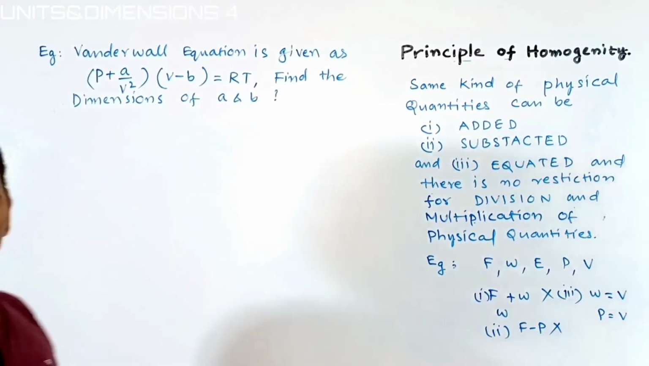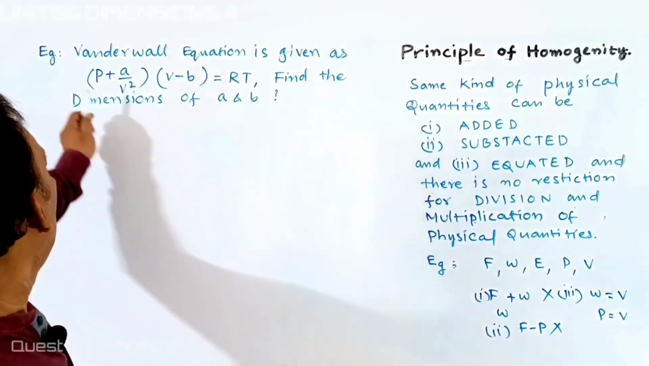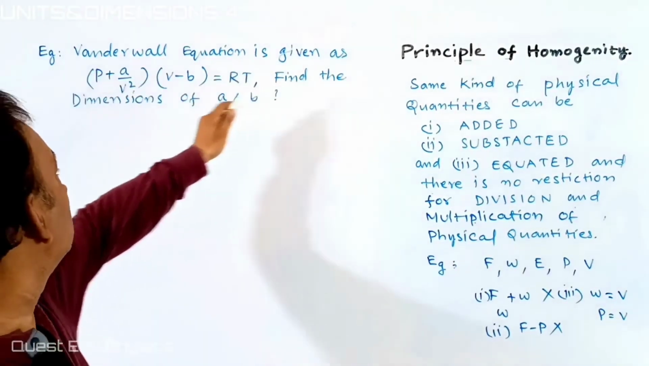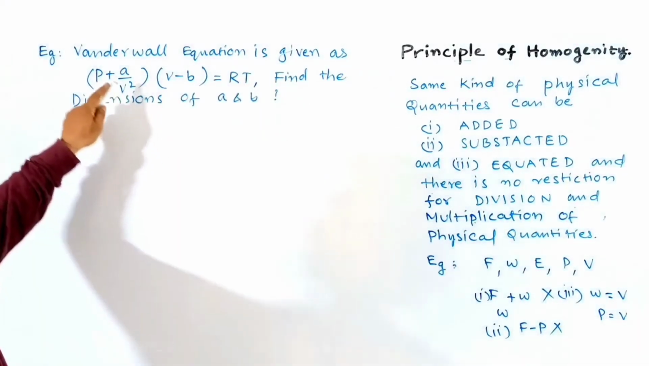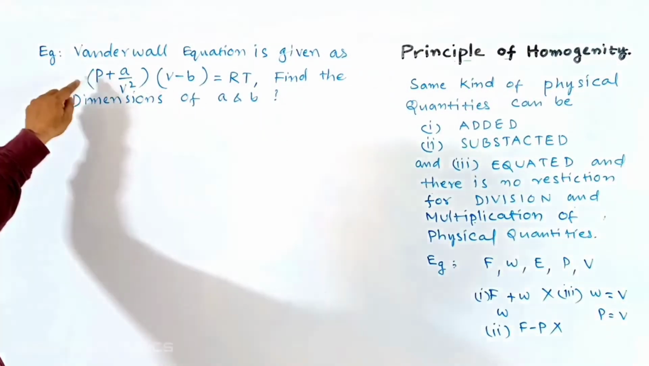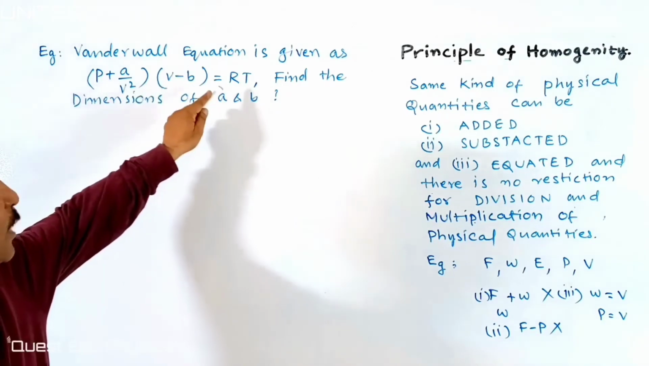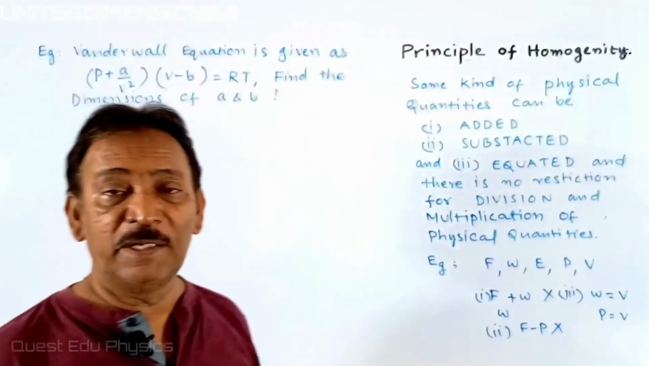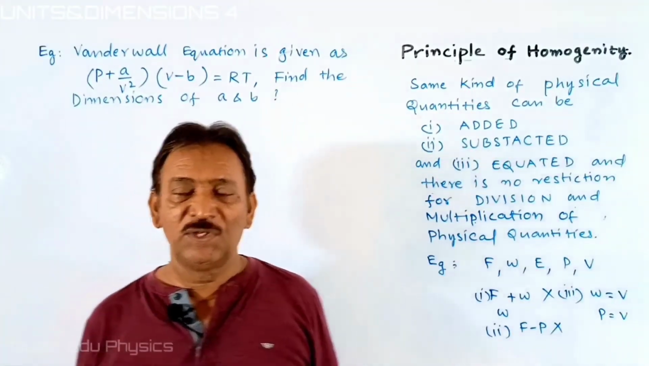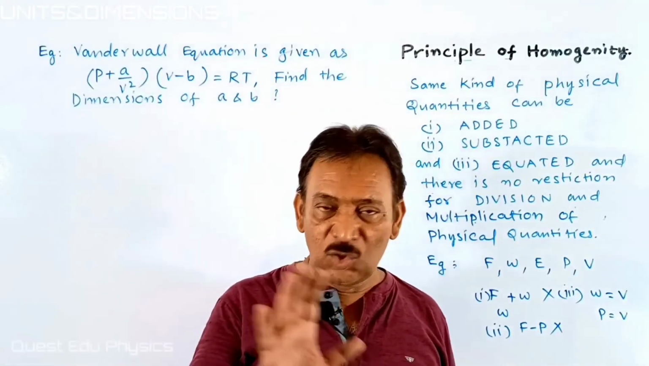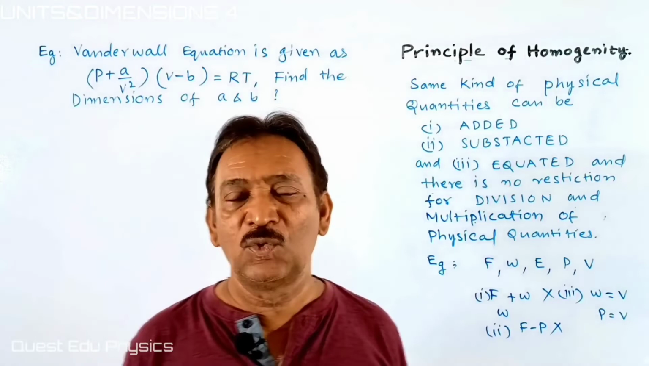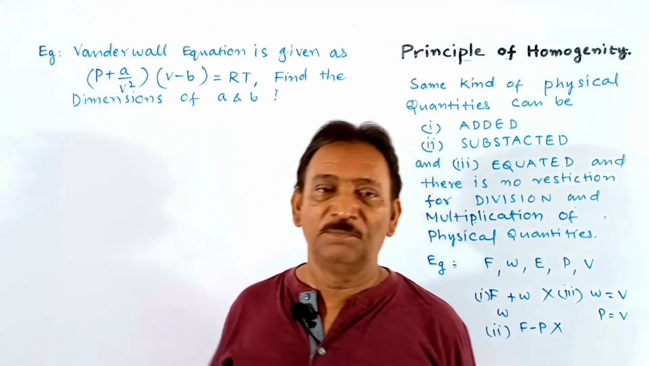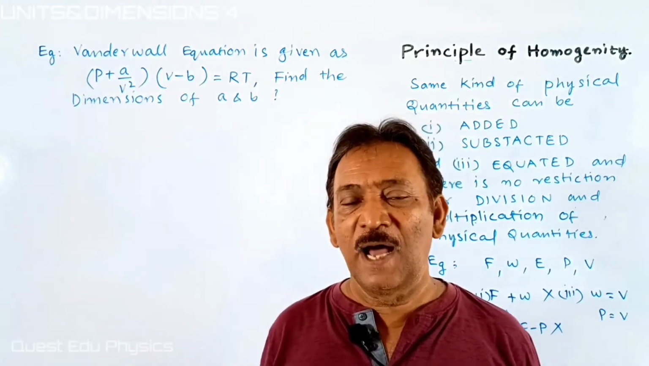Let's do one problem, students. Actually, the equation is written like this. The Van der Waals equation is given as (P plus a by V squared) multiplied with (V minus b) is equal to RT. Find the dimensions of a and b. It is a question, students. This question is asked many times in competitive examinations, students. When we were studying, the same question was asked in IIT.